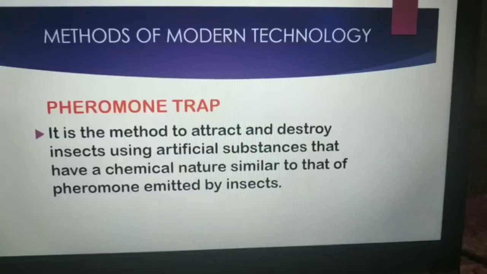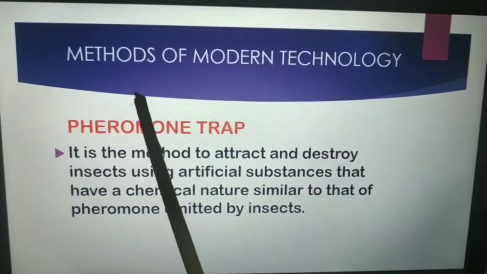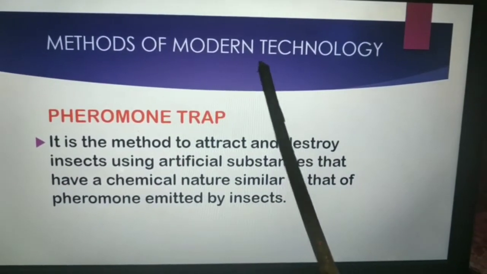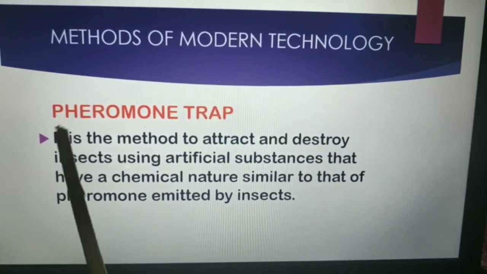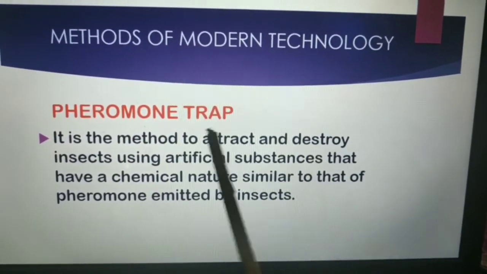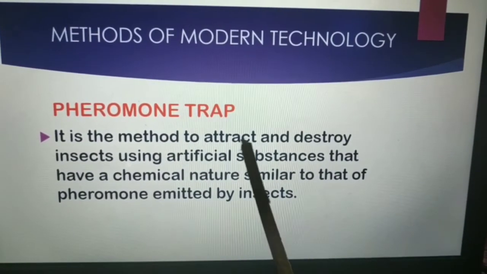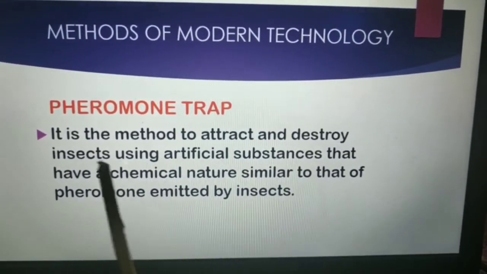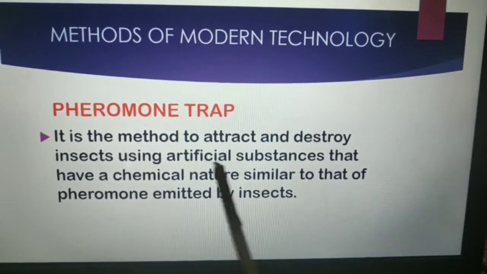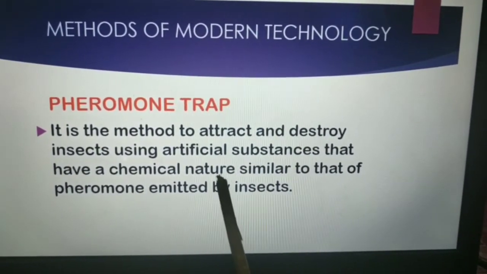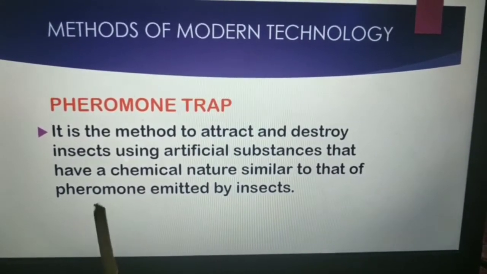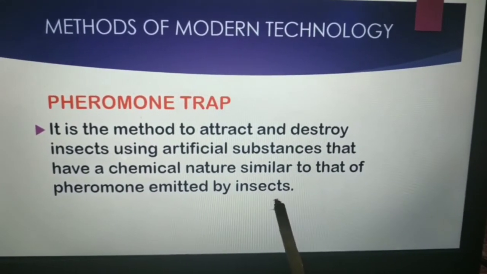Okay? There are some modern methods, that is technologies, to control the pest. The first one is the pheromone trap. It is the method to attract and destroy insects using artificial substances that have a chemical nature similar to that of the pheromone emitted by insects.